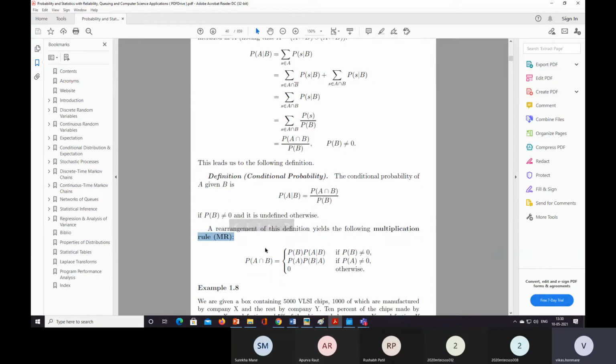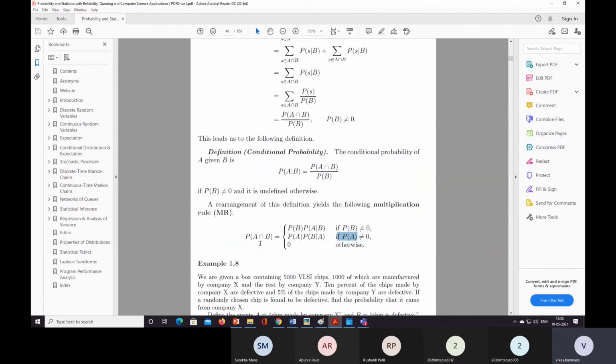By using this multiplication rule, probability of A intersection B is equal to probability of B times probability of A given B, if probability of B is not equal to 0, and probability of A times probability of B given A, if P(A) is not equal to 0, and 0 otherwise.